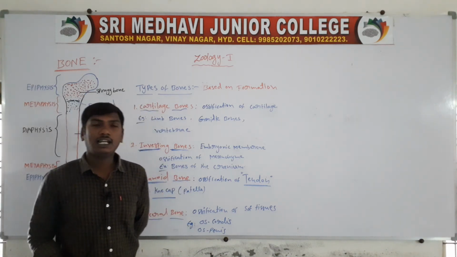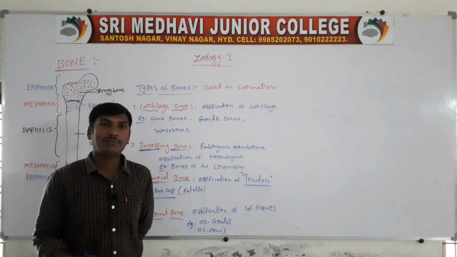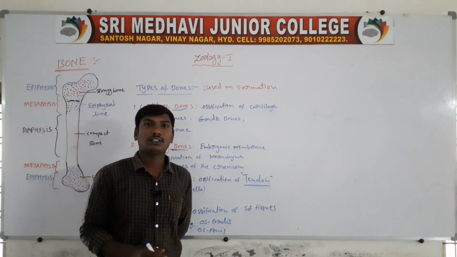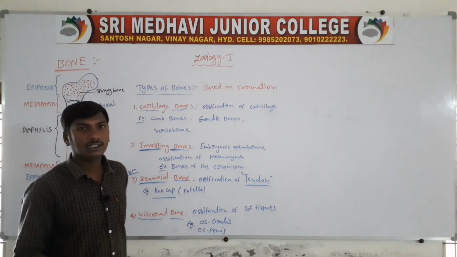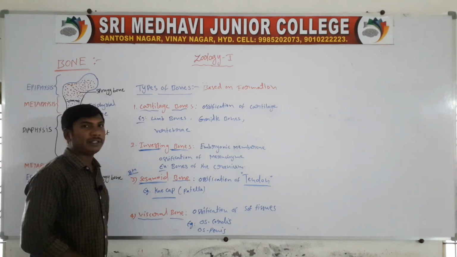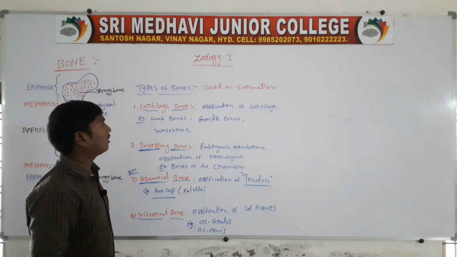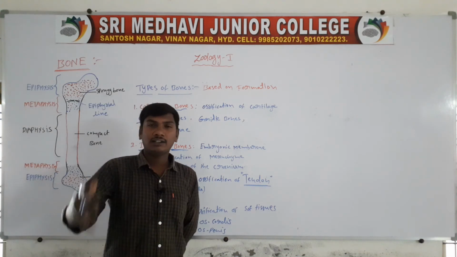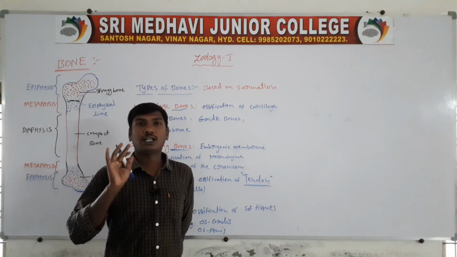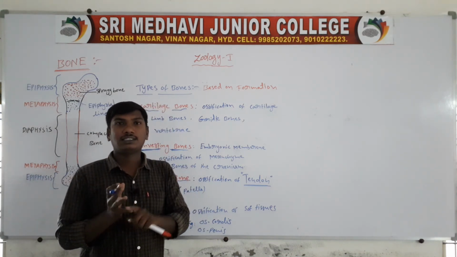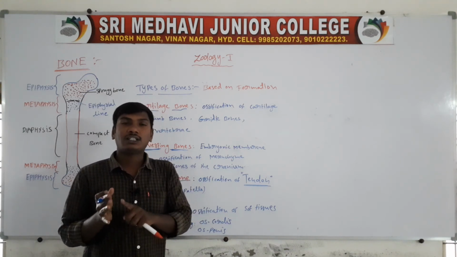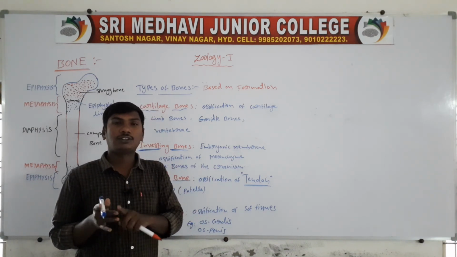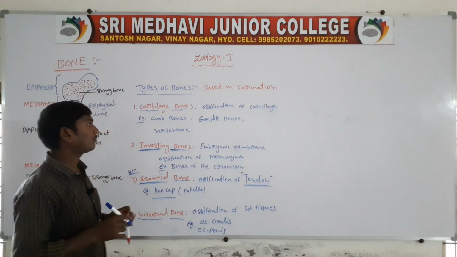Os penis is presenting in some special mammals, like the carnivores. So these are the 4 types of bones based on the formation. First one cartilage bone, second one investing bones, third one sesamoid bone, fourth one visceral bones.